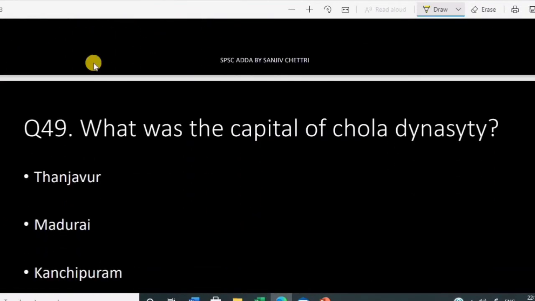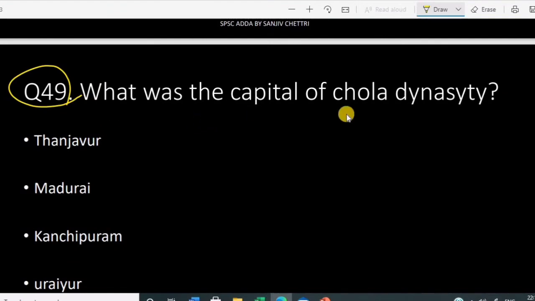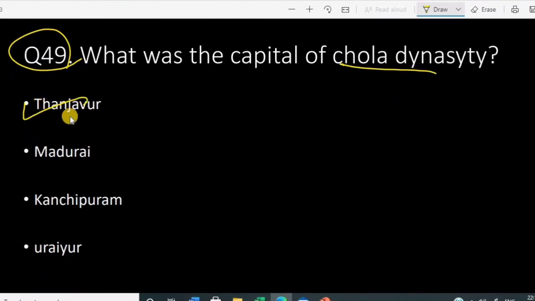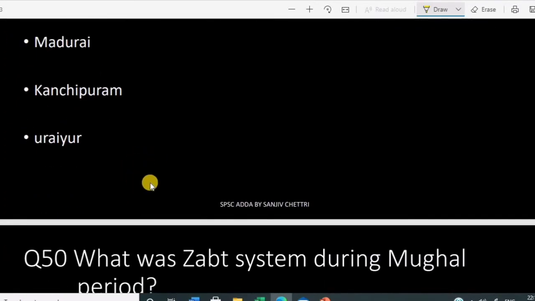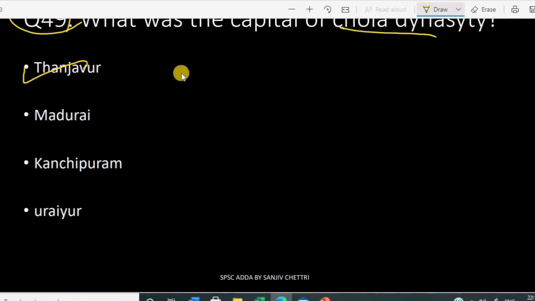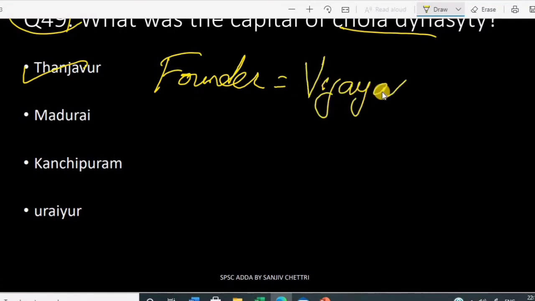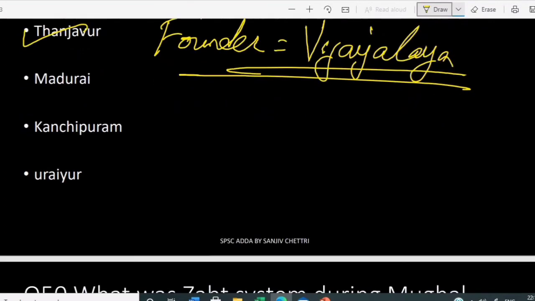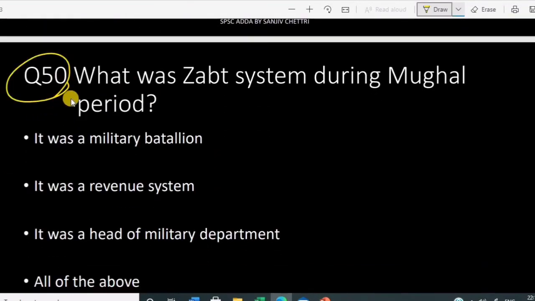So next question. 49. What was the capital of Chola dynasty? Now again Chola dynasty came here. So the capital of Chola dynasty was Thanjavur. Okay, present Tamil Nadu. Thanjavur was the capital of Chola dynasty. And who was the founder of Chola dynasty? We have discussed this. Vijayalaya was the founder of Chola dynasty.